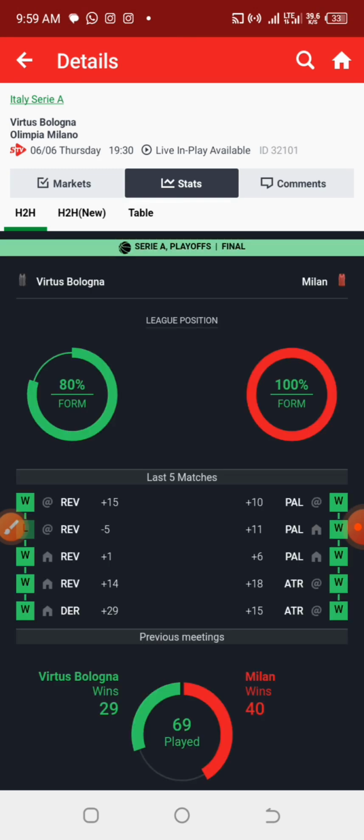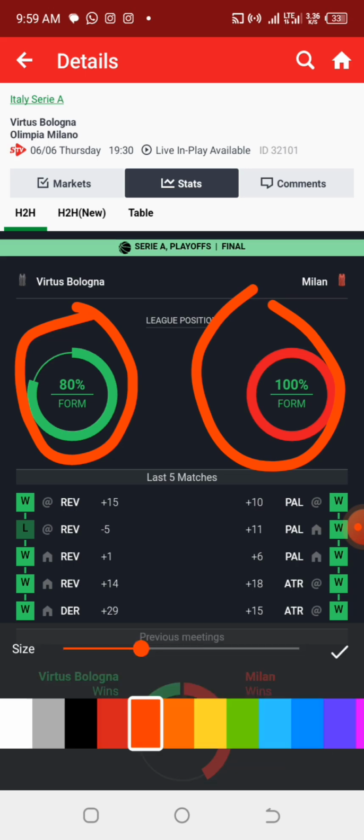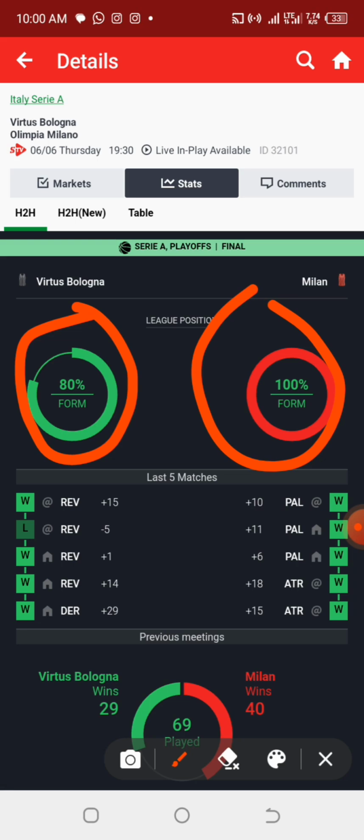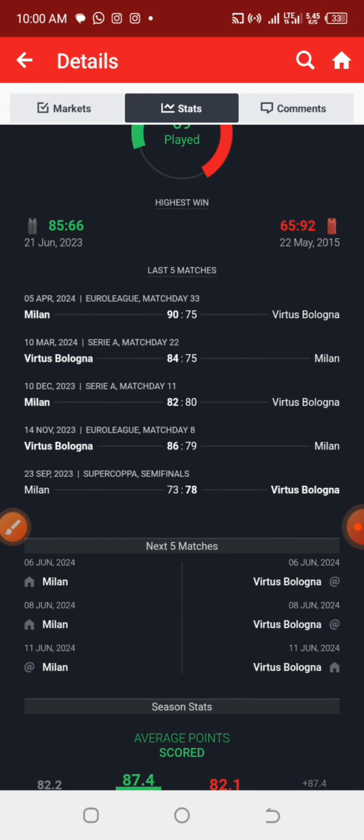So now, fortunately, these two teams are in form. The home team has 80% form, and the away team has 100% form. Now we are going to apply the same method and the same process of selecting our over point. So let us first check the last 5 games that they've played against each other, and I'm going to pick the 2 points there as I did.